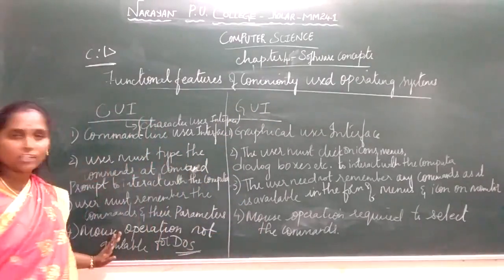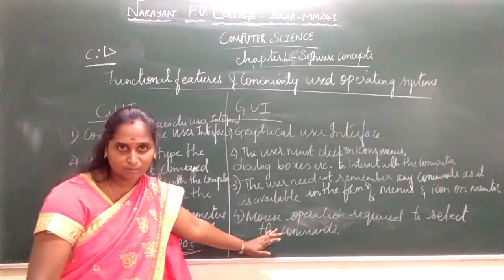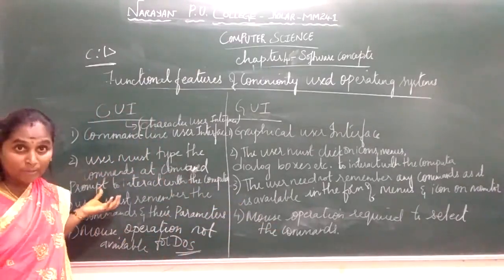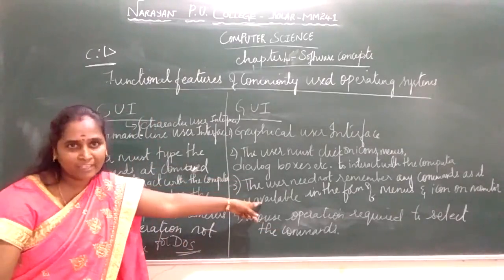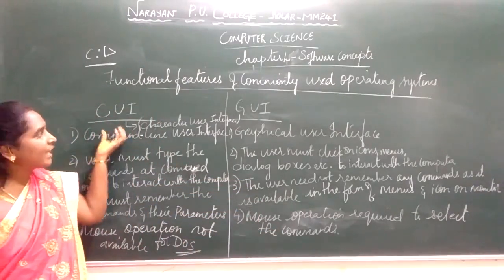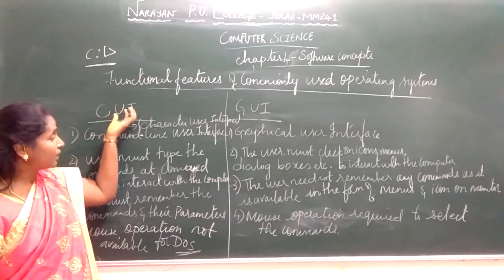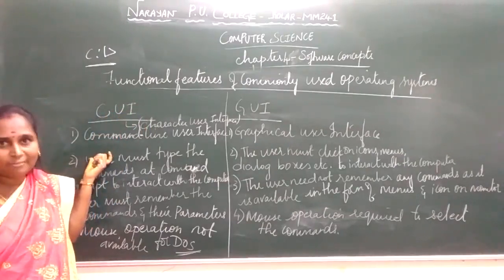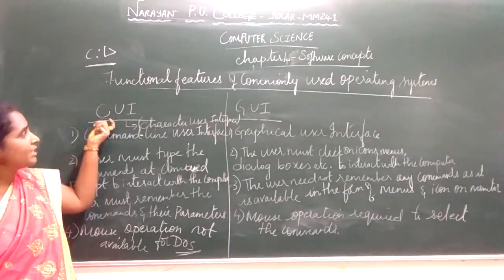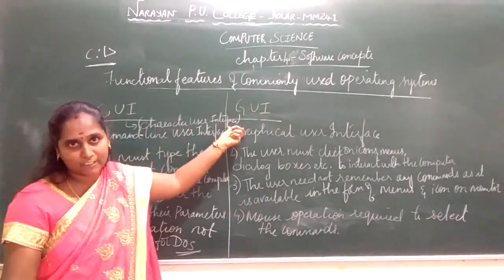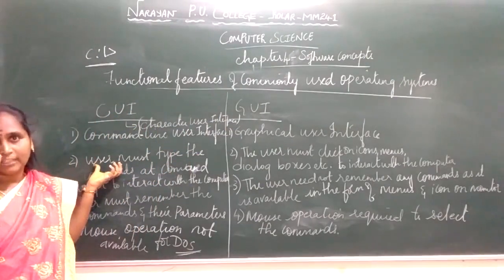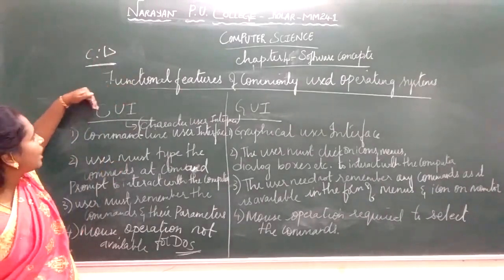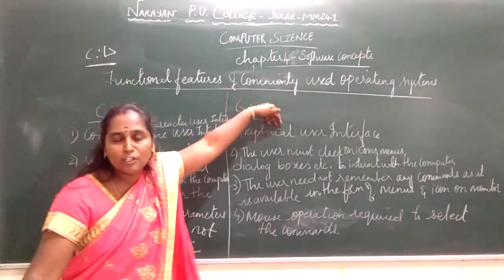Here mouse interaction is not required, but in the graphical interface mouse interaction is a must. In the command line, you input commands through the keyboard and you have to remember the commands. Everything is in the form of characters, in the form of letters, so we call it the character user interface. When the MS-DOS prompt appears, you type the command. That is the difference between a command user interface and a graphical user interface.